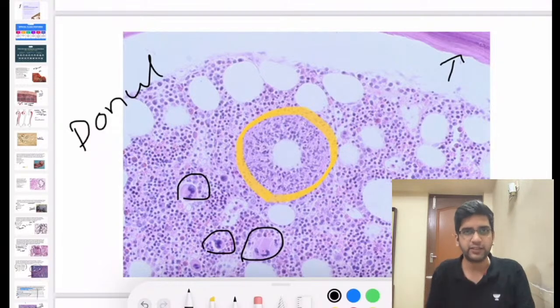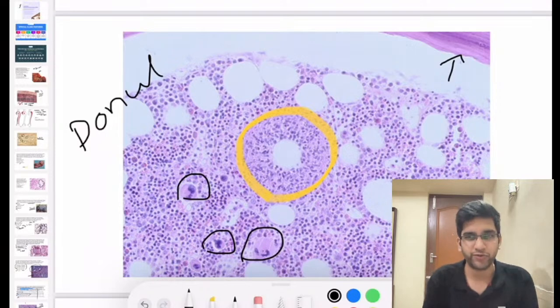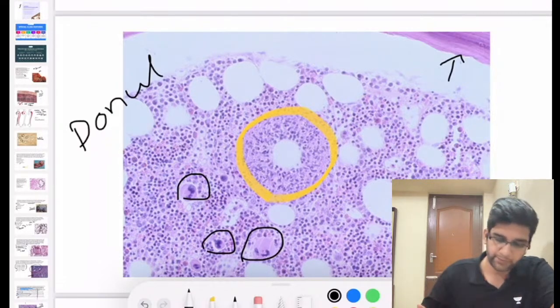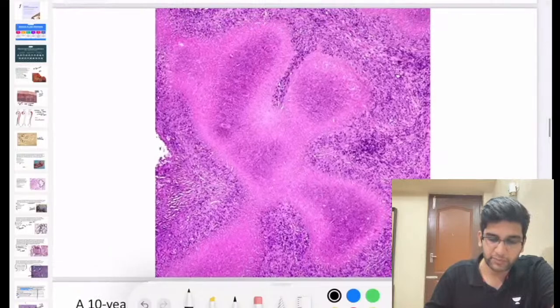It's a classical finding seen in Q fever, right? Donut-shaped granulomas are common in two organs. One is liver, the other is bone marrow, and they are classically seen in a disease called Q fever. Fine. Coxiella burnetii, and I can see them in Q fever. Fine. Okay. What type of granuloma is this?